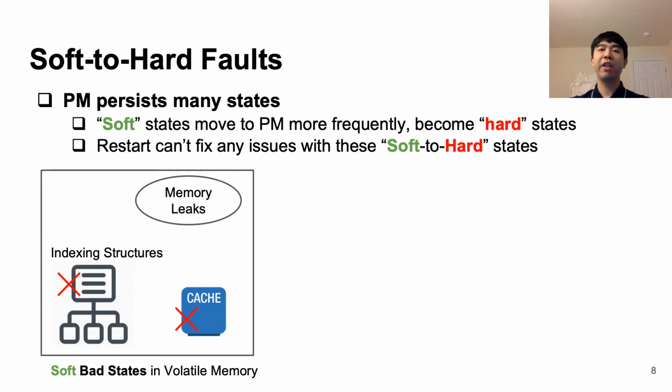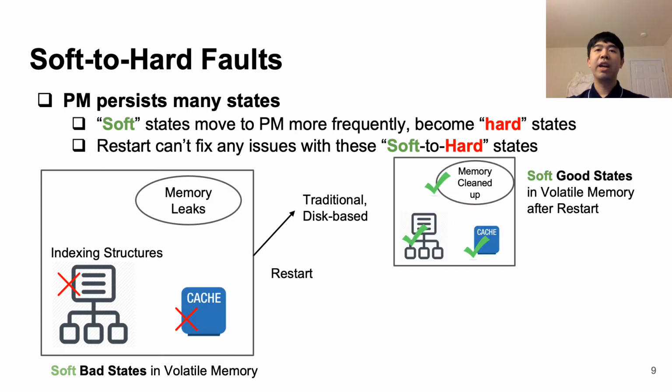If you look here on the left, you can see that we have a traditional system with some bad soft states, including some memory leaks, a corrupted hash table, and a corrupted cache. In a traditional system, you can see that after restart, these problems go away. For example, the garbage collector will end up cleaning up the memory leaks, the hash table will be reconstructed to not be corrupted after recovery, and finally, the cache will restart as a cold cache after restart.